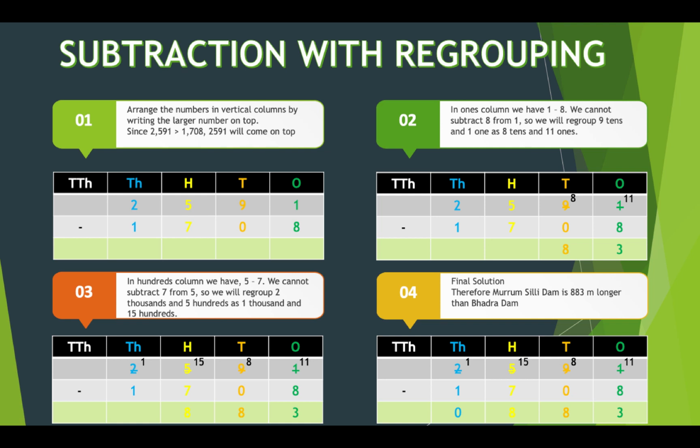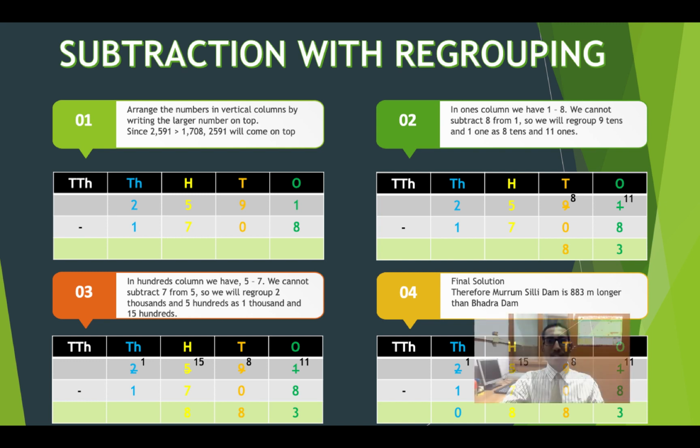So now to complete the answer, I write, therefore Murumsilli Dam is 883 meters longer than Bhadra Dam. So this is how we need to do subtraction by regrouping. Okay, so whenever we are using this method, I want you to focus on borrowing. When you borrow, always remember to strike out the number and write how much it becomes.